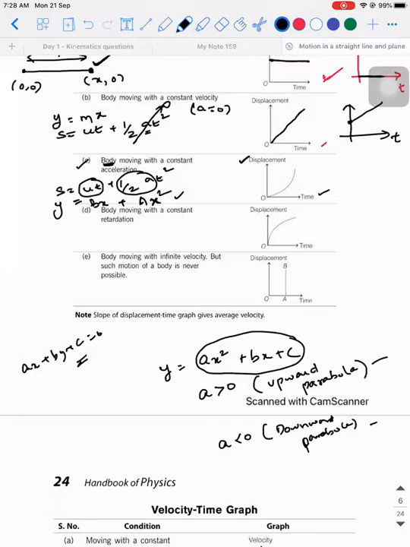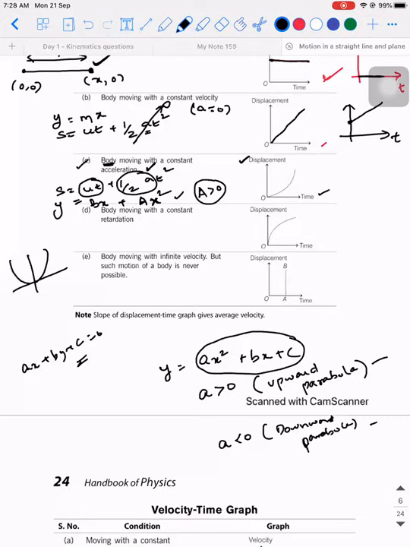Half into a is the coefficient of x square. So when I take half into a as capital A, is capital A going to be positive or negative? It is going to be positive because I'm using the word acceleration. When that is the case, my curve should have been like this, but one more twist has come in this.